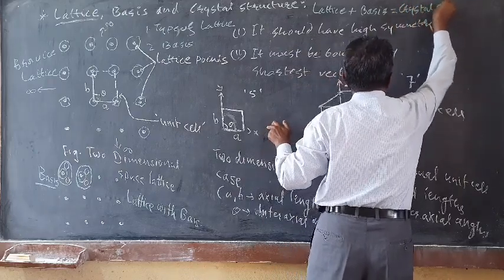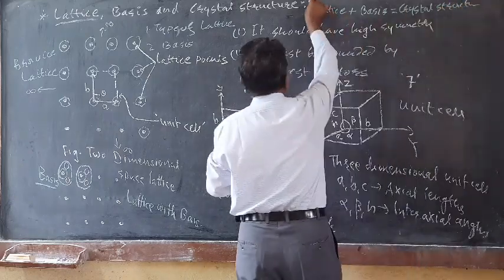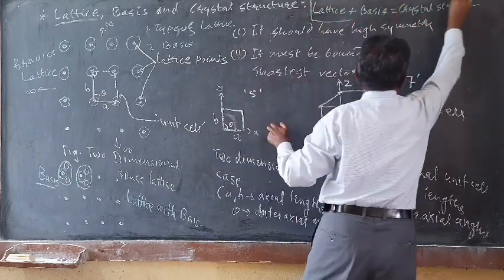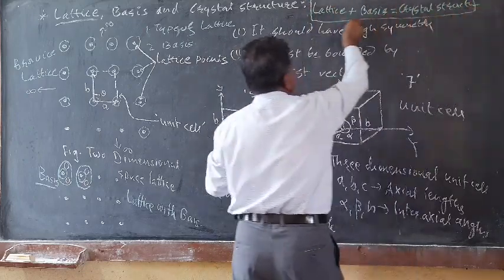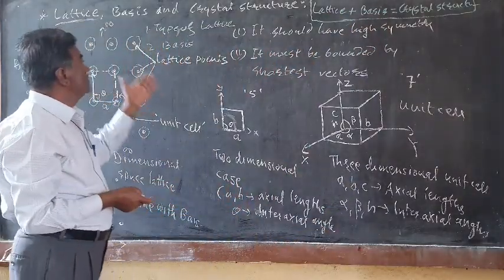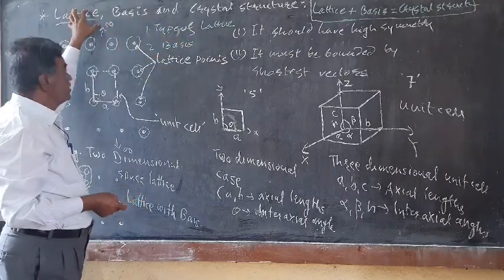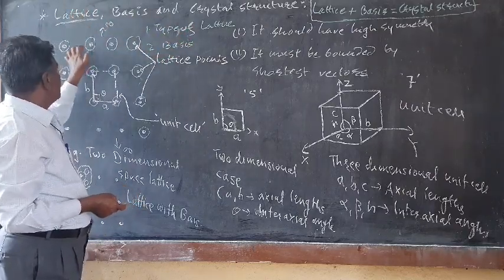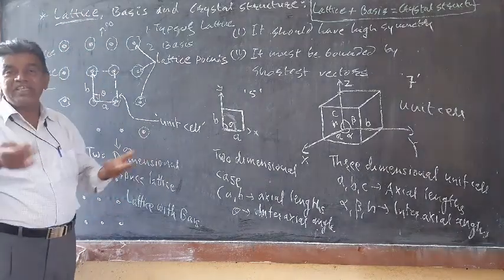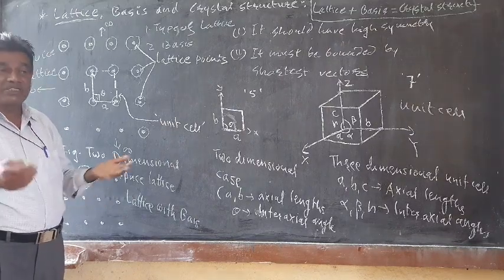So in order to have the crystal structure, we must know the type of lattice and the type of basis, then we get the crystal structure. This is the relationship. We have shown only the rectangular lattice, but there are so many ways of arranging the points in three dimensions that satisfy the definition of the space lattice.